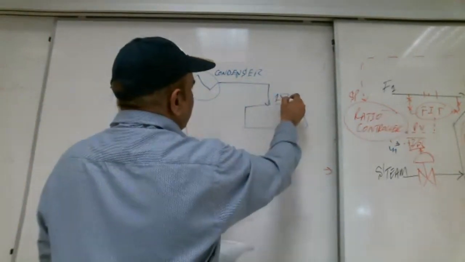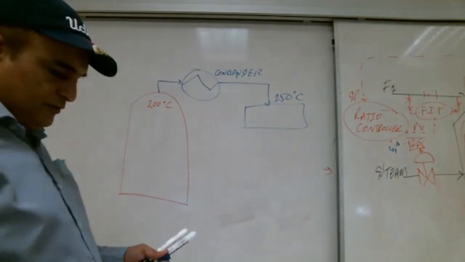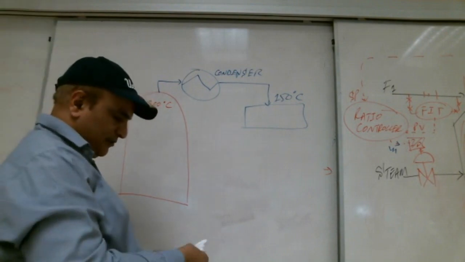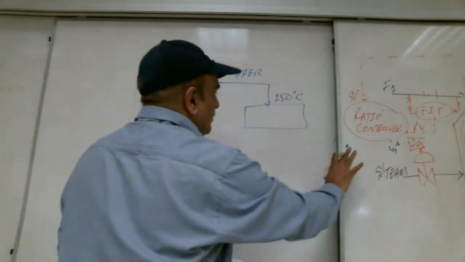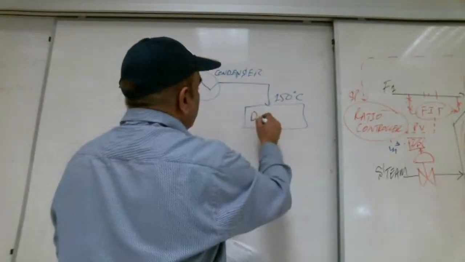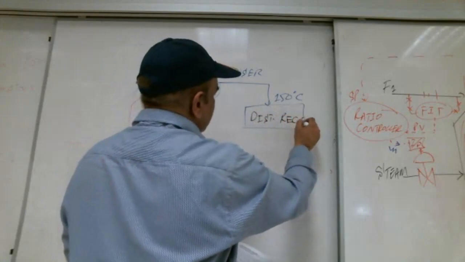Here it becomes 150 degrees centigrade. The liquid mixture is collected in a distillate receiver. This is the distillate receiver.